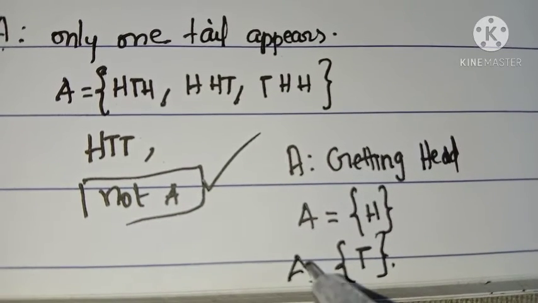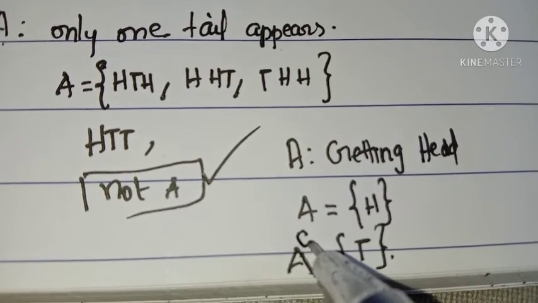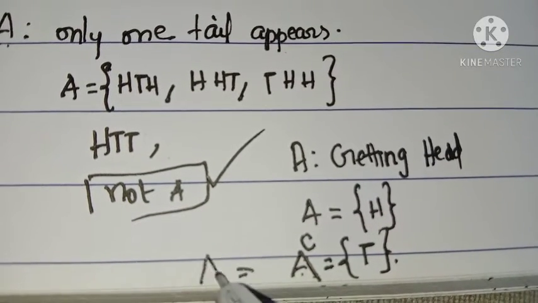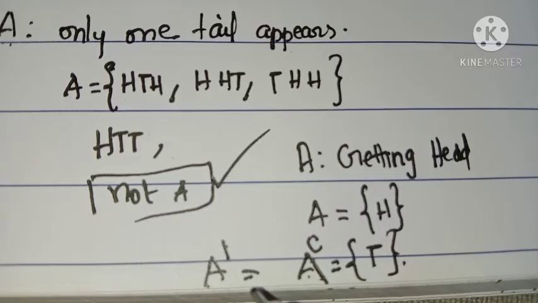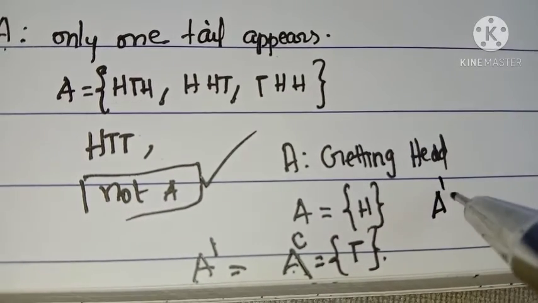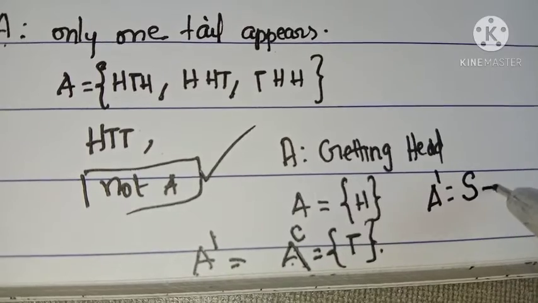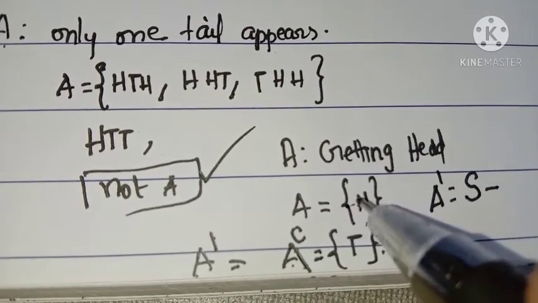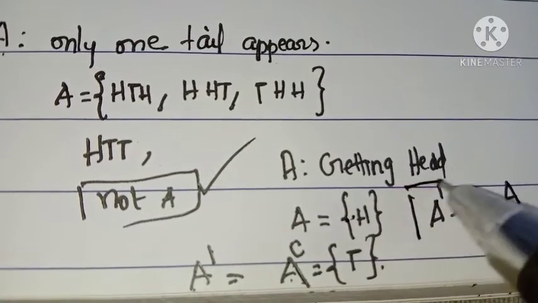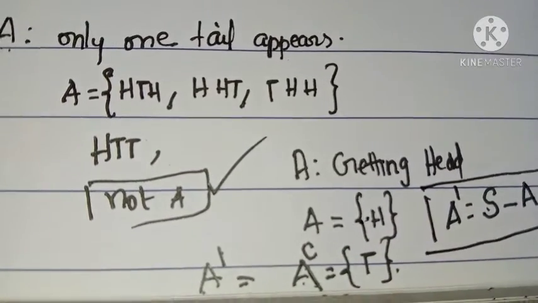This is known as the complementary event, and it is denoted by the letter A raised to C or A dash. Read it as the complementary event. Or we can find the complementary event by subtracting the possible outcomes of the given event from the sample space. So this is the complementary event.